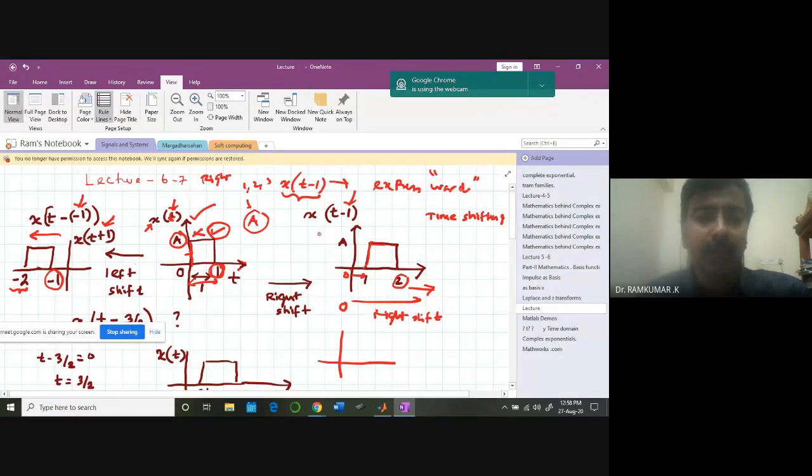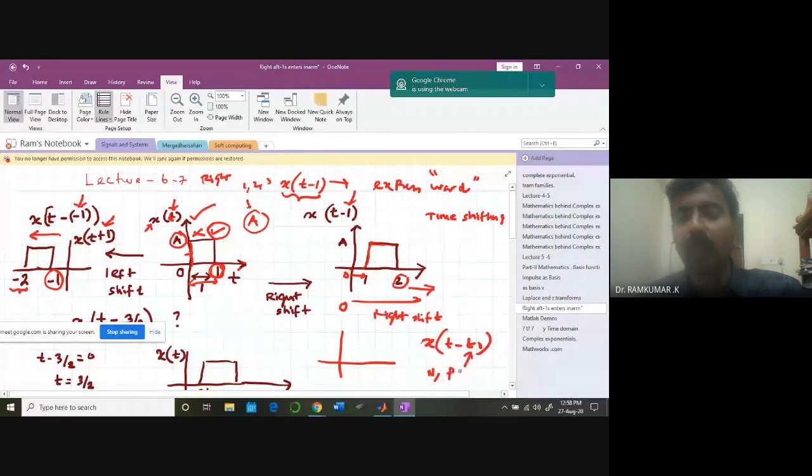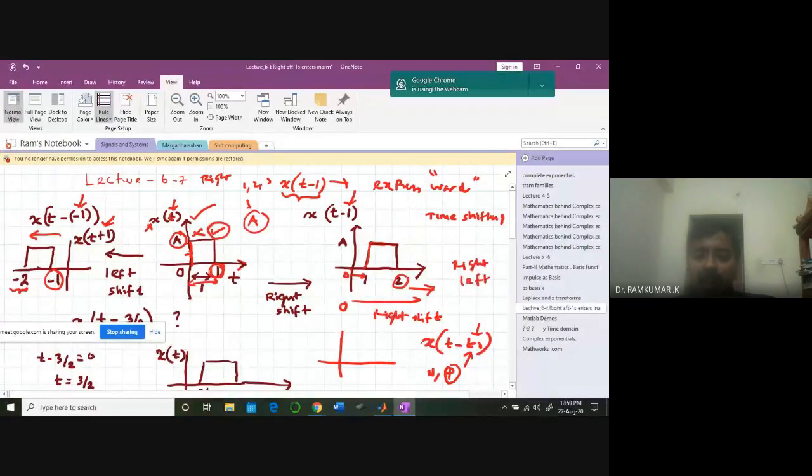But in x of t minus t naught, this t naught can be negative or positive. If t naught is positive, in this case, right shift. If t naught is negative, in this case, it's going to be left shift. Do you understand what I'm saying? But always imagine, think in terms of the right shift.